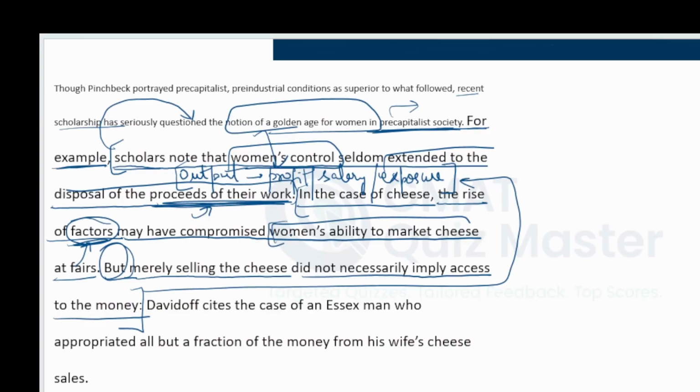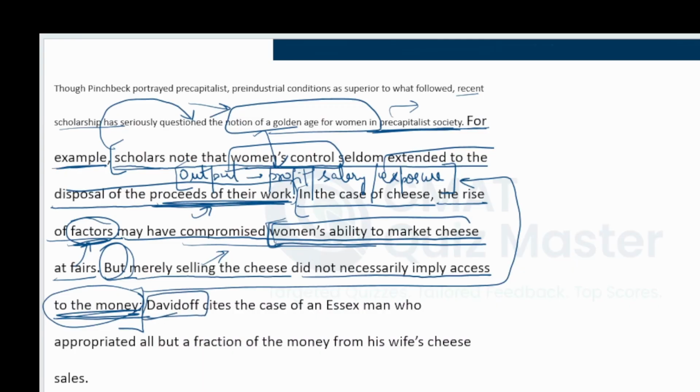Yes, this change during the agricultural revolution had a negative effect: women were no longer allowed to go to the market or the fairs to market cheese. So it compromised their ability to do that. But selling the cheese does not mean that they also had access to money. Maybe whatever they were earning was given to someone else. They did not have control over their money, and that would have been a negative thing. So that is how the scholars are questioning this notion of a golden age for women.